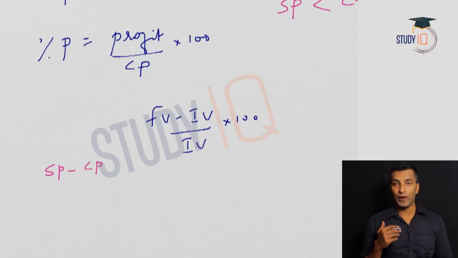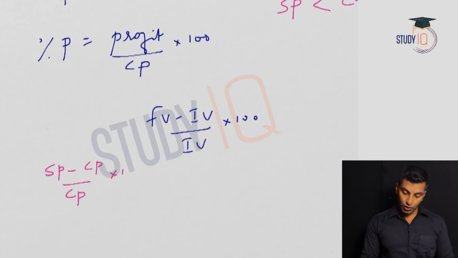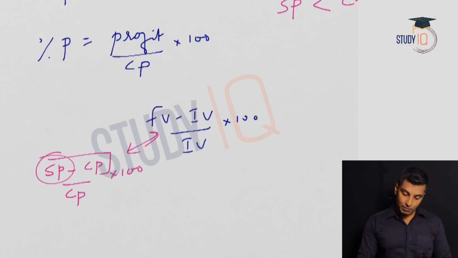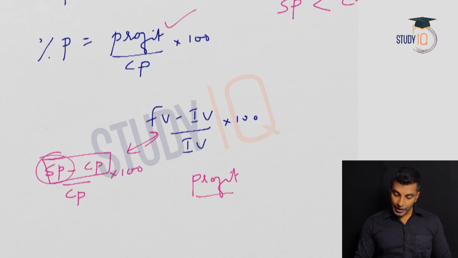So selling price is the final value, cost price is the initial value. So here also, divided by cost price into 100. It is exactly the same thing, only there is a change in the way you represent it, right? So here selling price minus cost price is your profit. So that's why profit divided by cost price into 100.